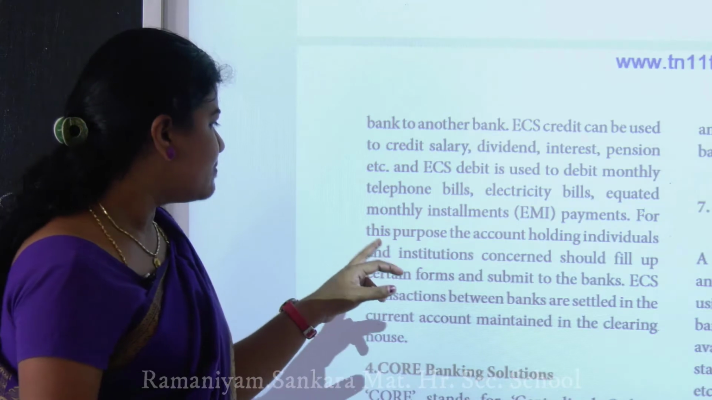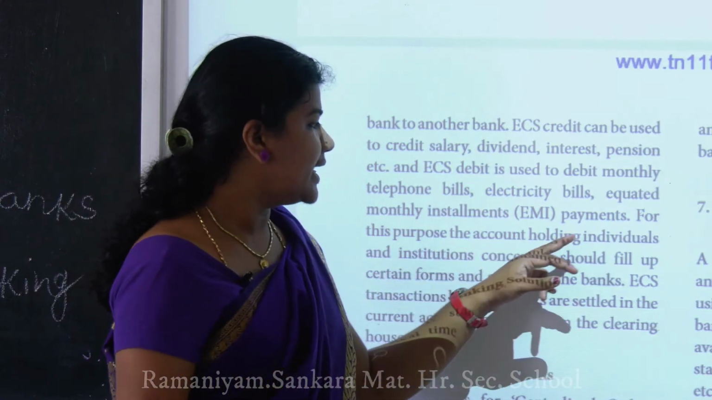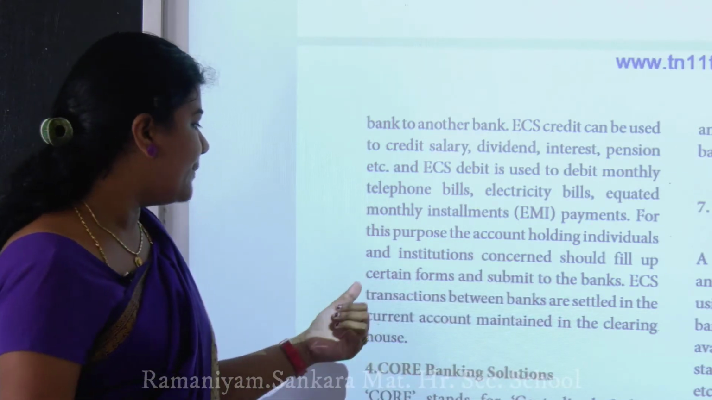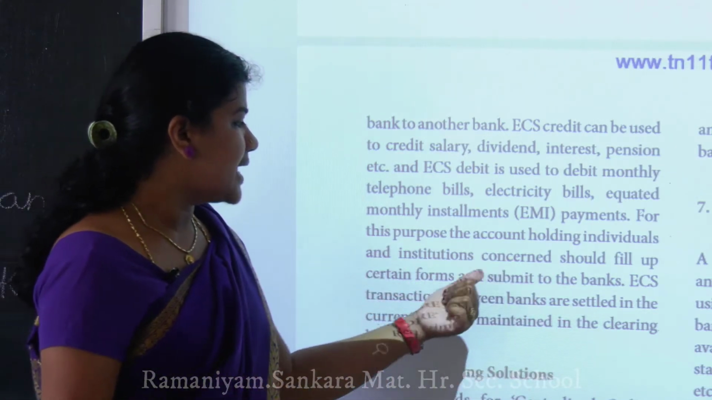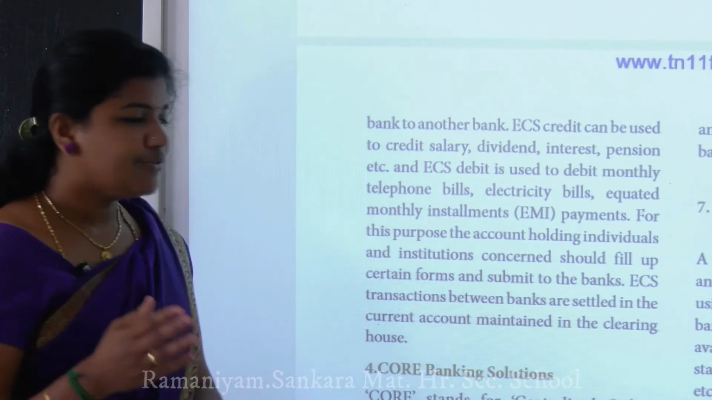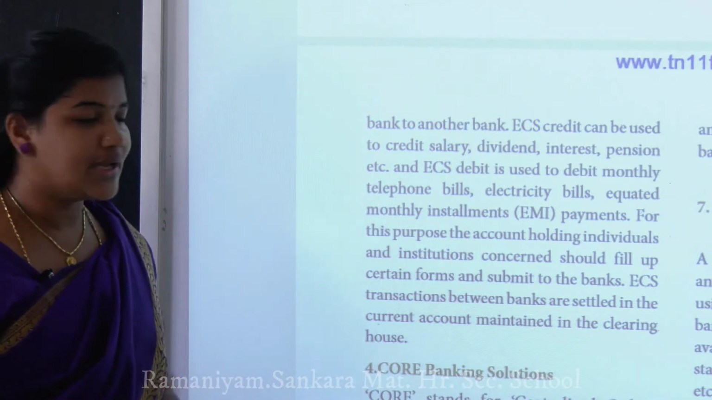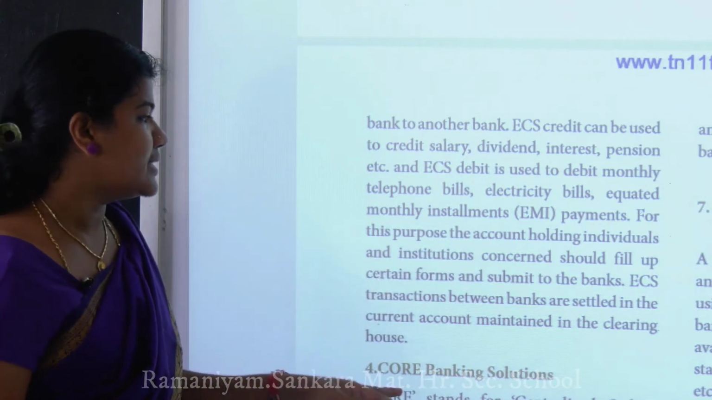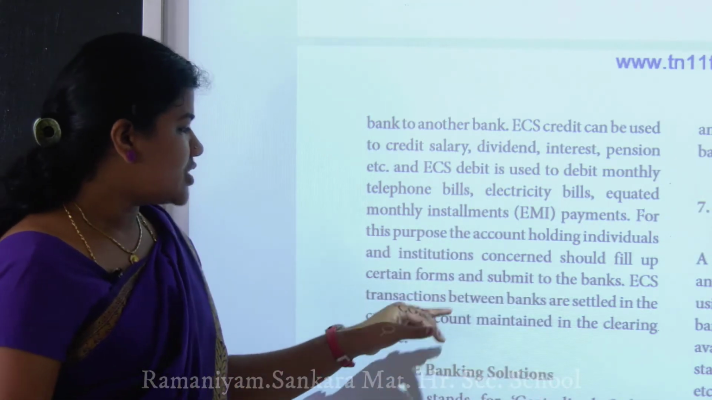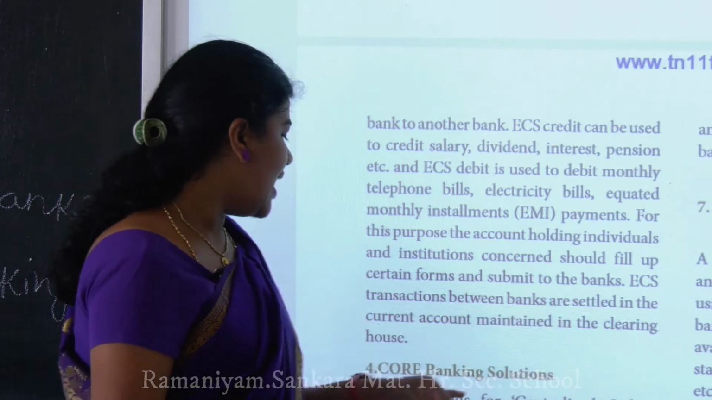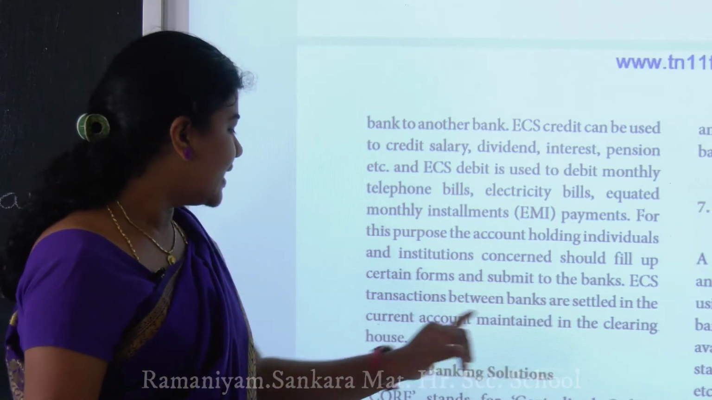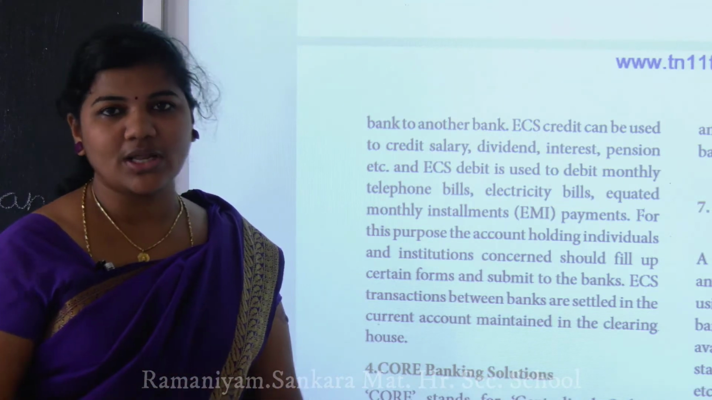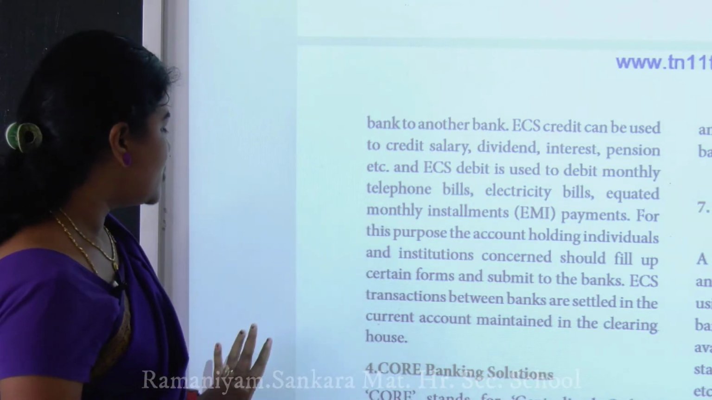Okay, for this purpose the account-holding individuals and institutions should give consent, fill up certain forms and submit them to the banks. So you have to fill a certain form and submit it to the bank, then only they will convert this amount and send it to the intended persons. So ECS transactions between banks are settled in the current account maintained in the clearing house. They have to mention this at that particular time only.